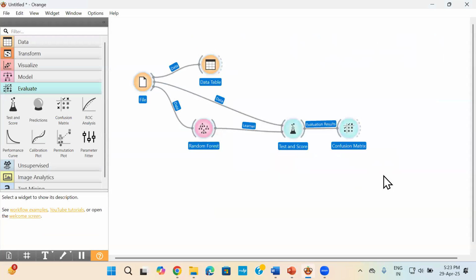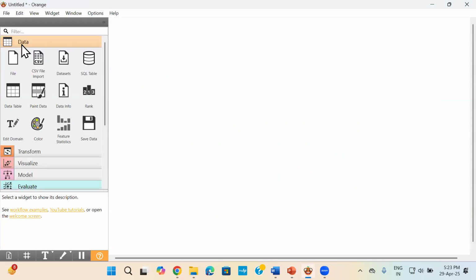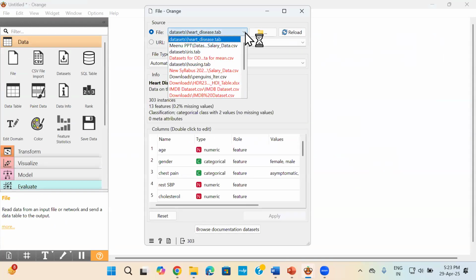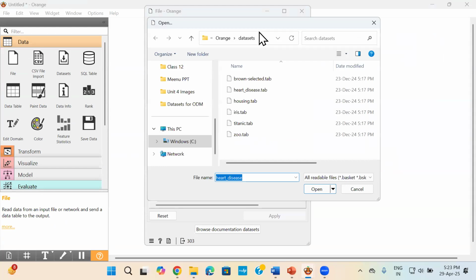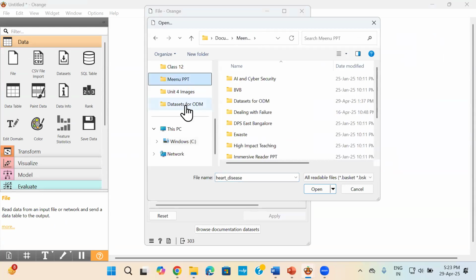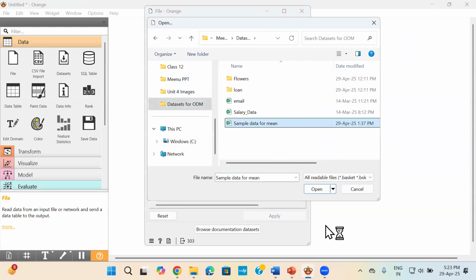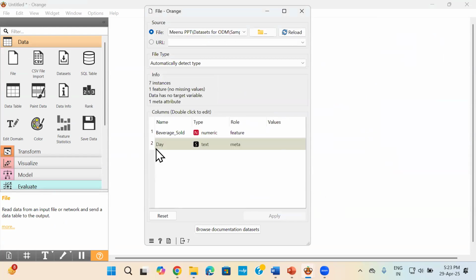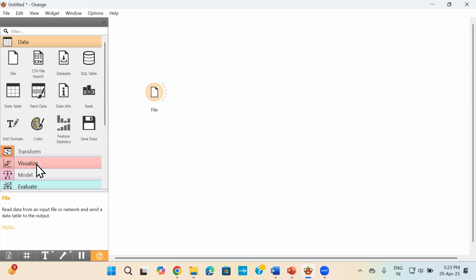So I'll take my file. In this, I'm going to select. Okay, this is my sample data, which I have shown to you, beverage sold and day. Okay, I've loaded that. Okay, and in my feature statistics.